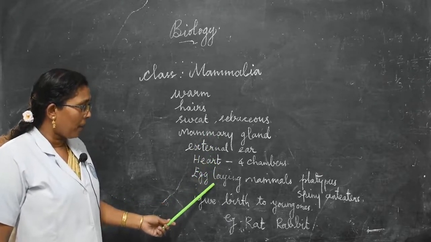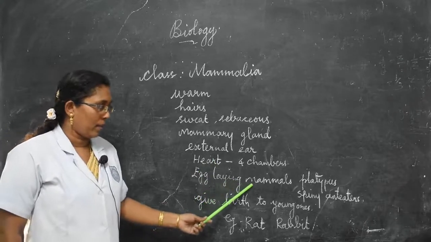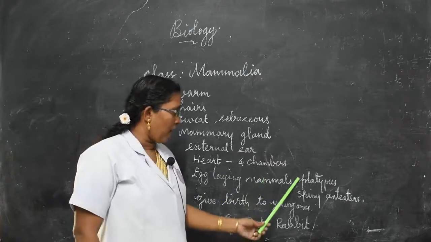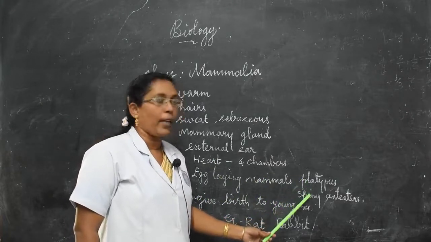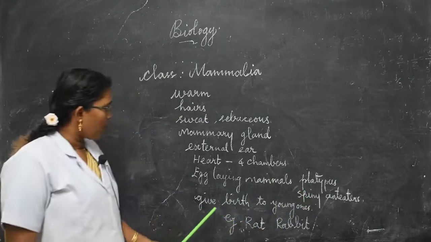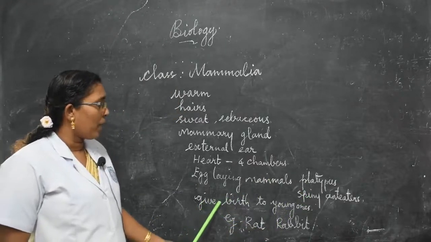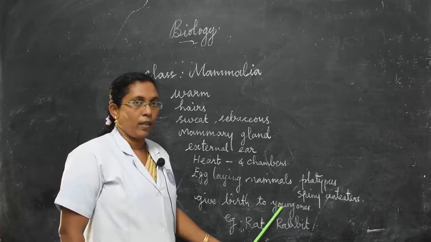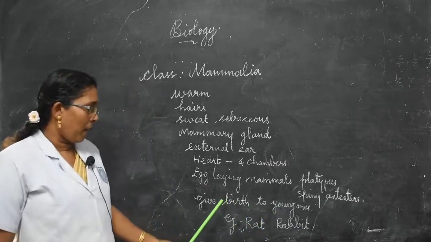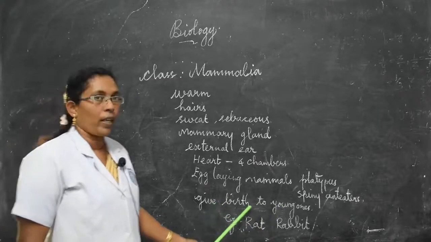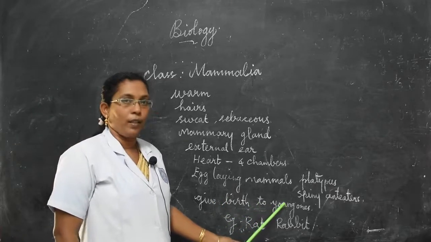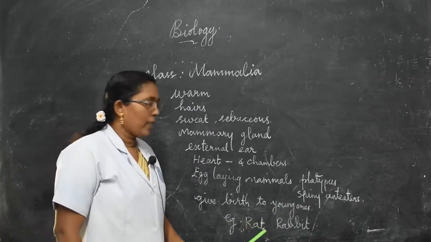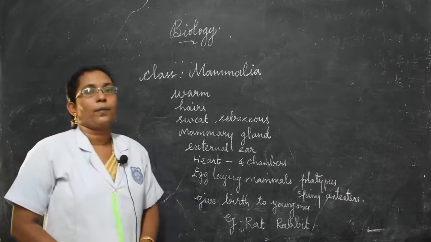Some animals are egg-laying mammals. Egg-laying mammals lay their eggs. Example, platypus, spiny anteaters and others. Most of the mammals give birth to young ones. Such groups are called viviparous. What is viviparous? Mammals which give birth to their young ones. Example, rat, rabbit, etc. Have you understood?